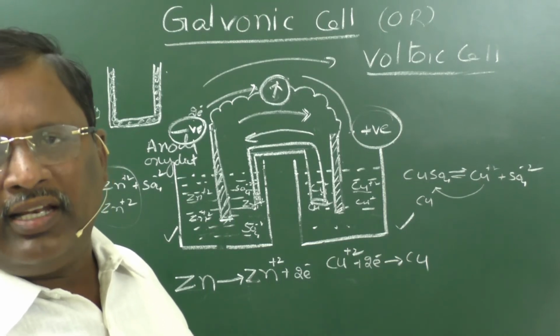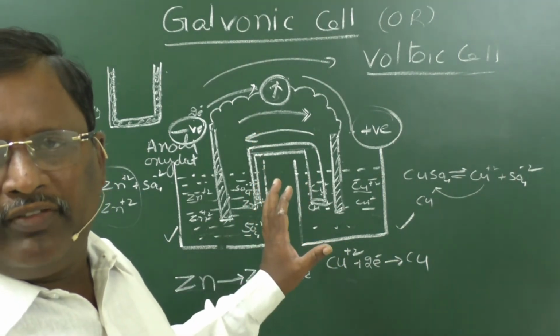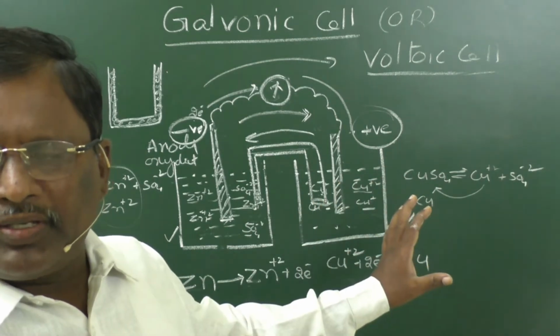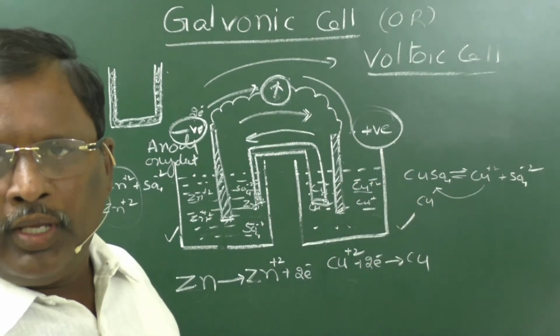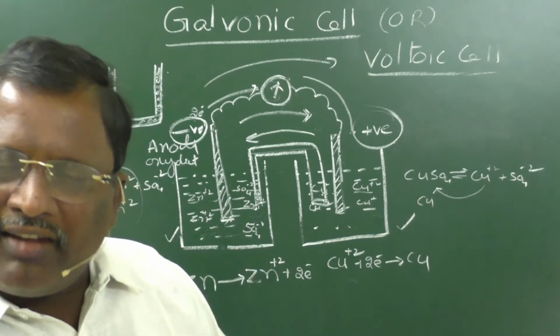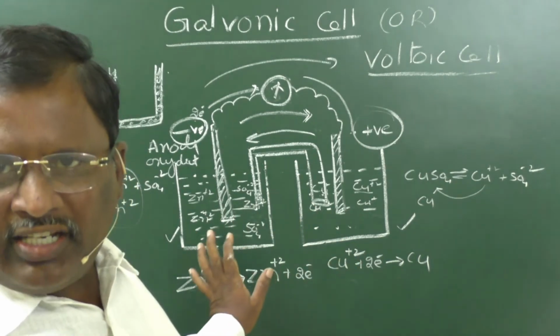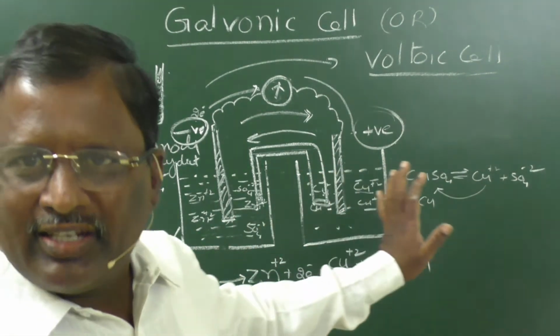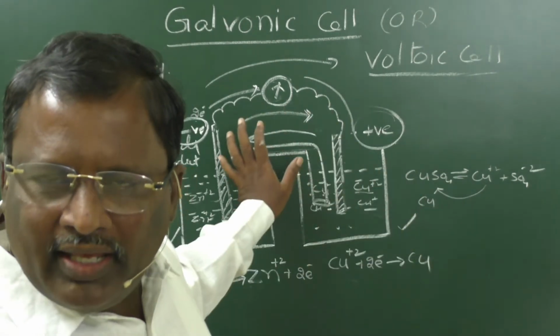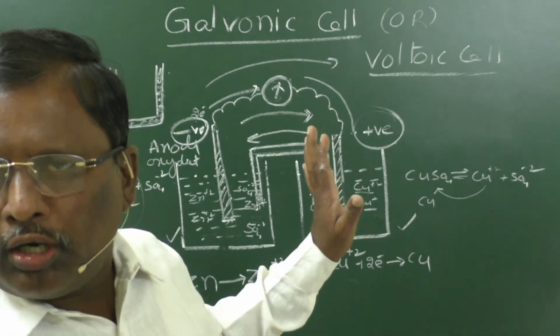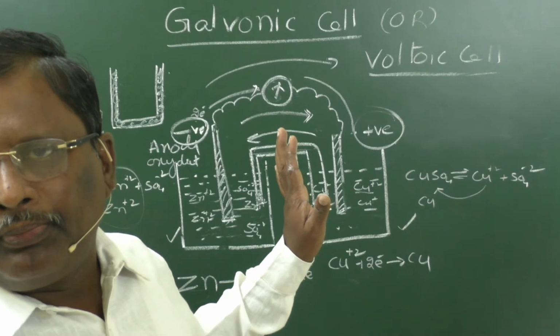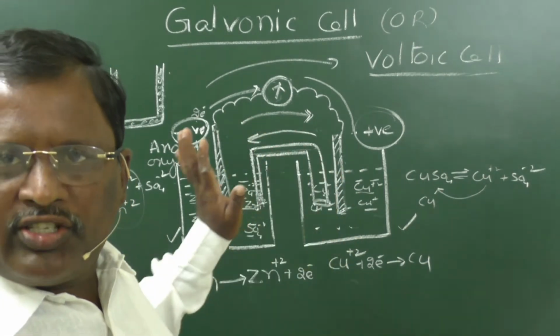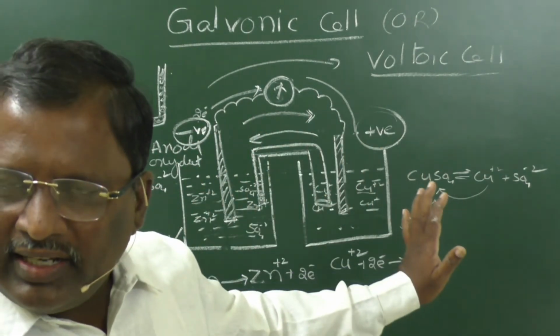In a galvanic cell, the anode is represented with a negative sign and the cathode with a positive sign. In both the electrolytic cell and the galvanic cell, oxidation will take place at the anode and reduction will take place at the cathode. Only the sign is different, that is all.